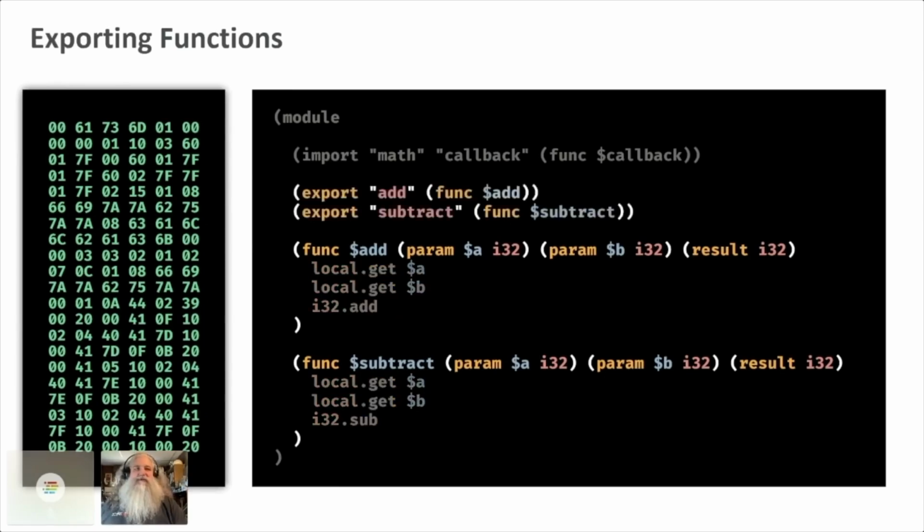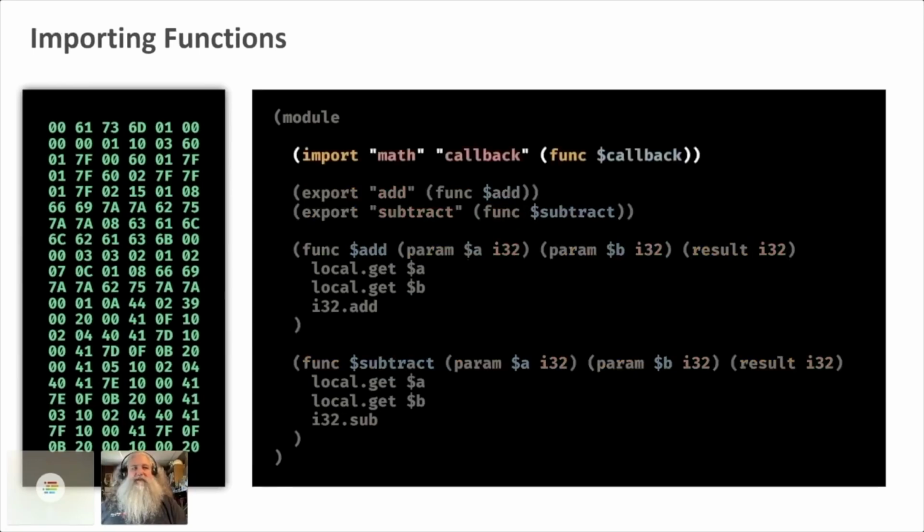To export those functions, you just have to add an export statement and give it a string right here. Then it's an externally facing alias to the internal function. So you can, in effect, have private functions in WebAssembly by not exporting them. To import, to access that math callback that I showed you on the JavaScript side, you just use this import syntax here, and you just use those two keywords that were there in that object hierarchy, and you just give it a name internally. So this is just mapping it internally.